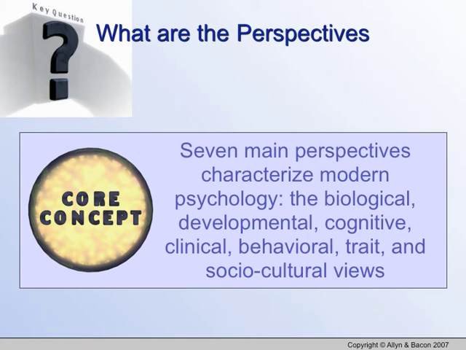There are 7 main perspectives that characterize modern psychology: the biological, developmental, cognitive, clinical, behavioral, trait, and sociocultural views. What this does is take into account all of the things that we think and do, and puts them in one perspective or one train of thought.